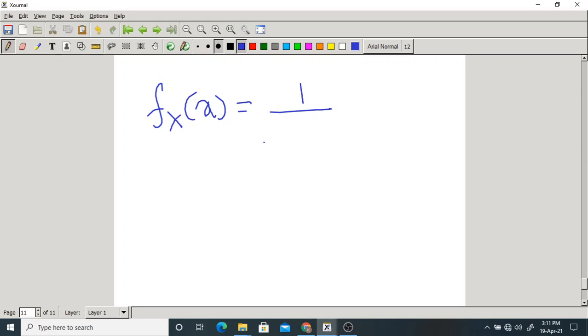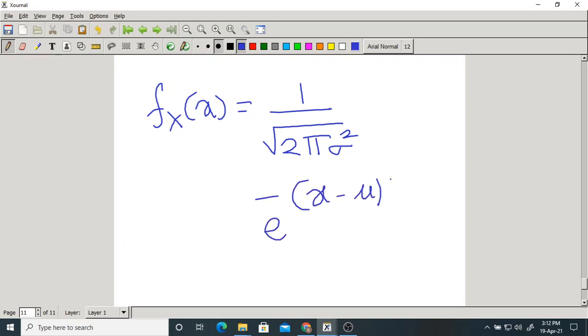Sometimes people write it like this also: 1 by root 2 pi sigma square into e power minus (x minus mu) whole square by 2 sigma square.